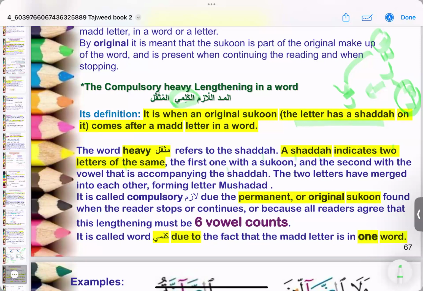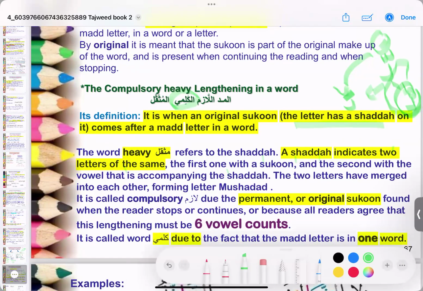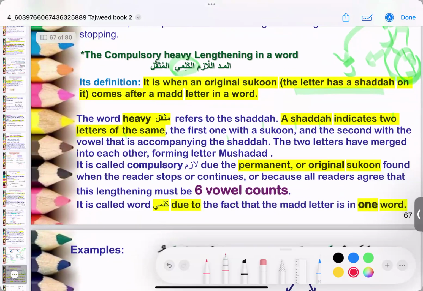The first one with the sukoon, and the second one with the haraka on it, right? The two letters have merged into each other, forming a mushaddad. So it is called compulsory due to the permanent or original sukoon found when the reader stops or continues, or because all readers agree that the lengthening should be done to 6 counts.